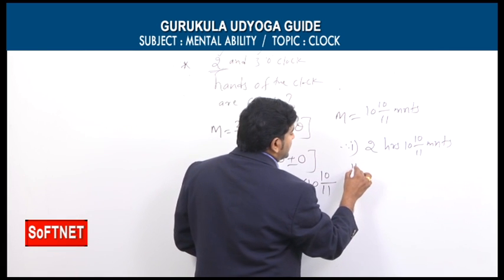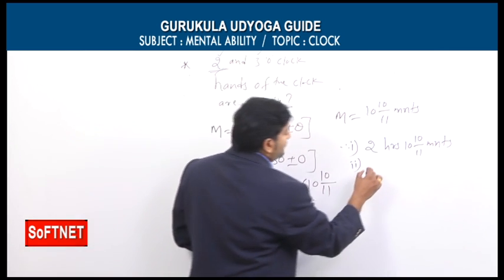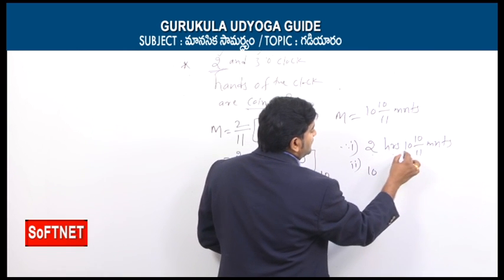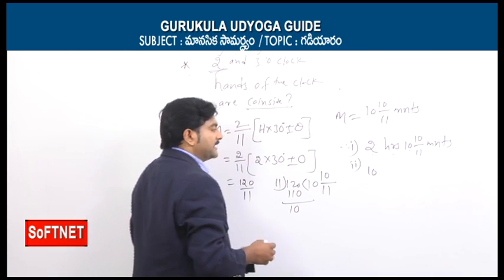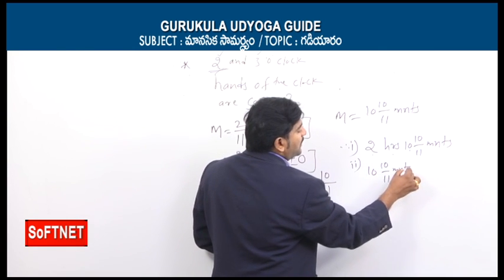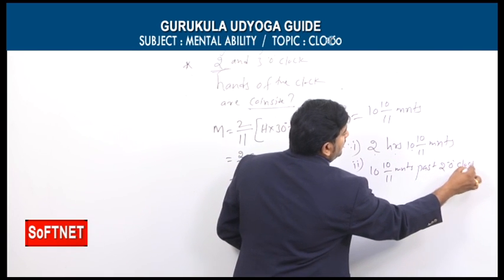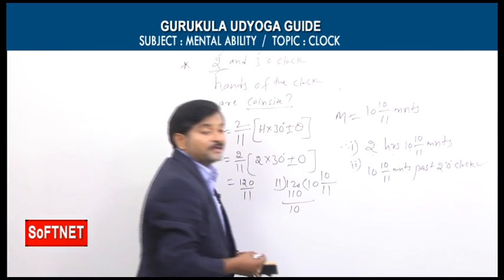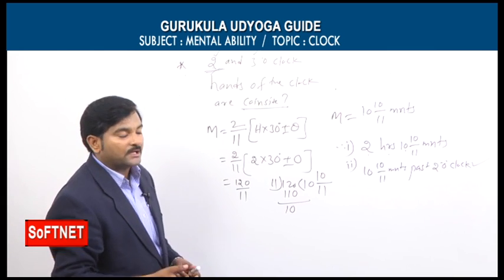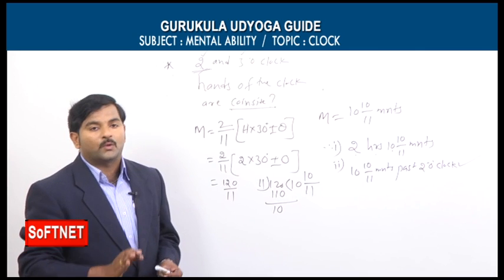And if we talk about the second type, we can say it like this. Since the time is 2 hours 10 by 11 minutes, we can write it like this also: 10 by 11 minutes past 2 o'clock. So usually the answer may appear in this way: 10 by 11 minutes past 2 o'clock. Exactly at this point of time, the two hands of the clock coincide.